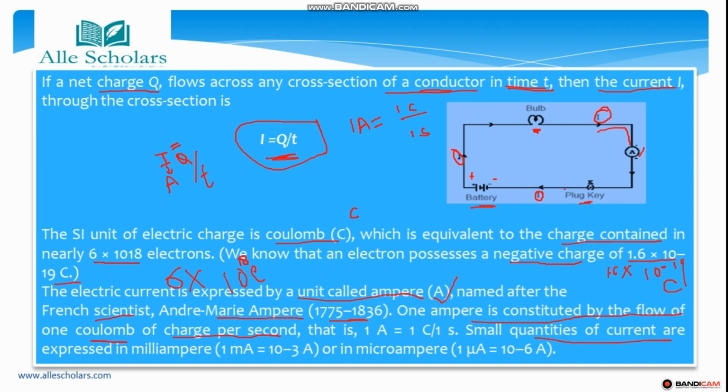Small quantities of current are expressed in milliampere or microampere, while big quantities are expressed in ampere. 1 milliampere is equal to 10 to the power minus 3 ampere, and 1 microampere is equal to 10 to the power minus 6 ampere. If the current is given in milliampere or microampere, you can convert it.